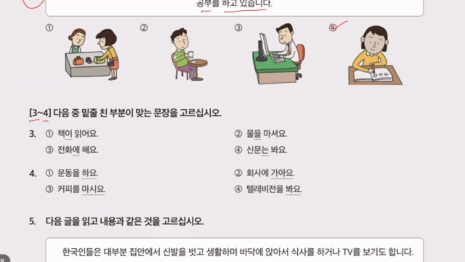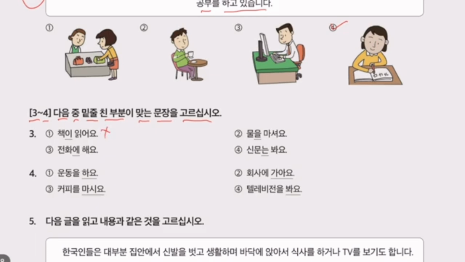Question number 3 and 4. Next. 중 is in between. Mitchell is underline. 부분 is a part. 맞는 is better. 문장 is sentence. 고르십시오, select. Select the sentence in which the underlined part is correct. Chaekki ilgoyo is not correct because chaekeul ilgoyo is correct.